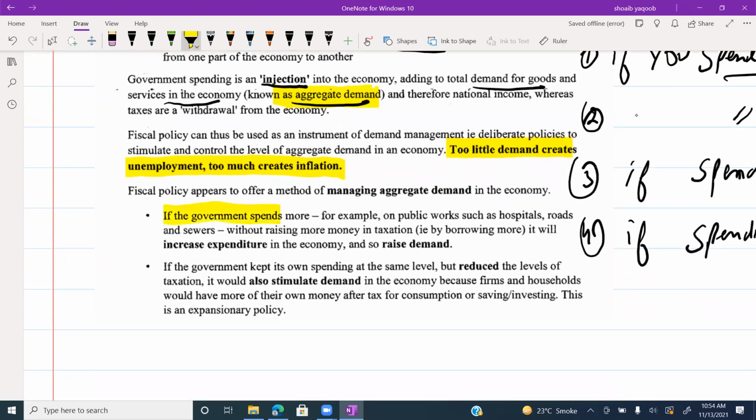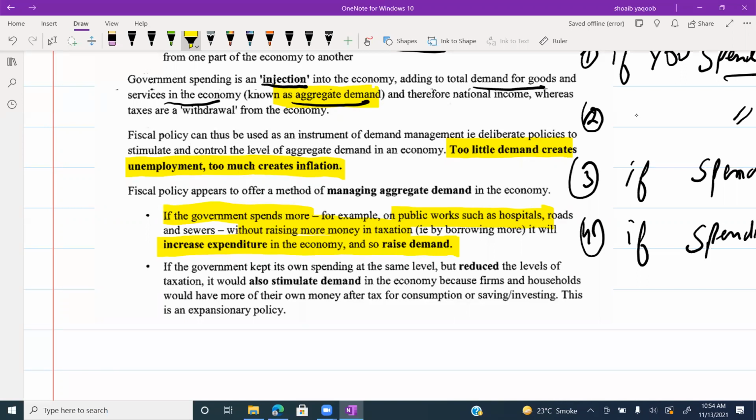If government spends more, for example, more on public works such as hospitals, roads and sewers, without raising more money in taxes, it will increase the expenditure in the economy, increase the demand, increase the inflation. Government is spending more, but not raising the taxes, not collecting the taxes. It will increase the aggregate demand, it will increase the inflation.